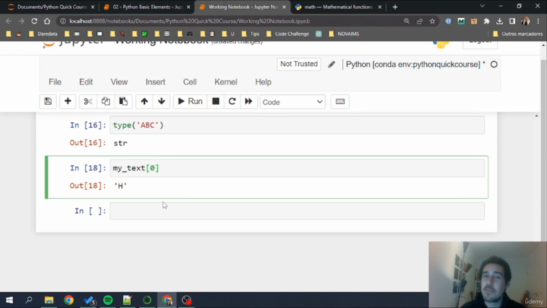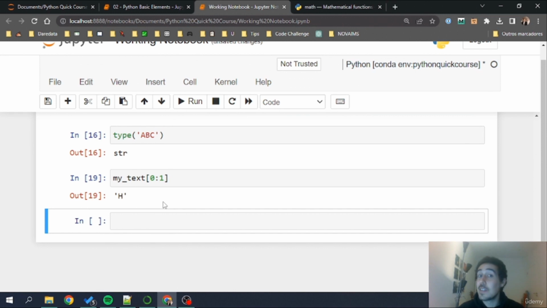Now when we have my text 0, we are indexing the first letter. If I want the two letters that I have there, let's see if this will work: 0, two dots, 1. The two dots, when inside of a string index, are normally read as until. So we are indexing my text from index 0, the first character, until the second character. But let's see what this will yield.